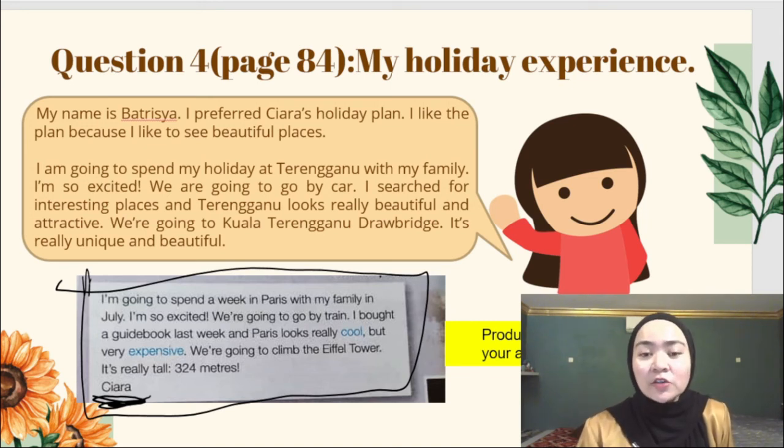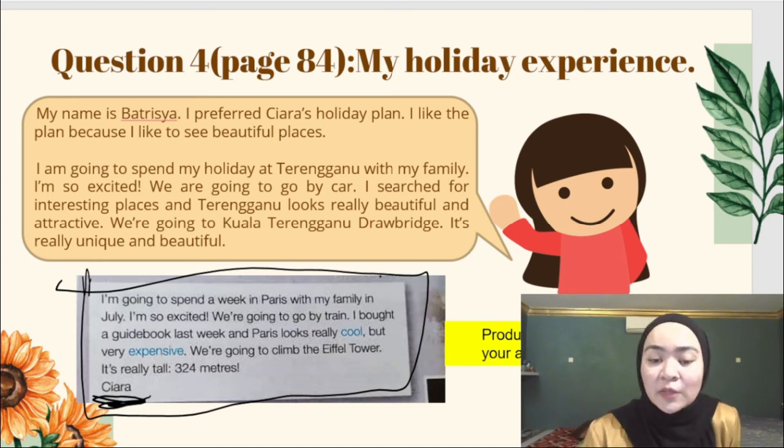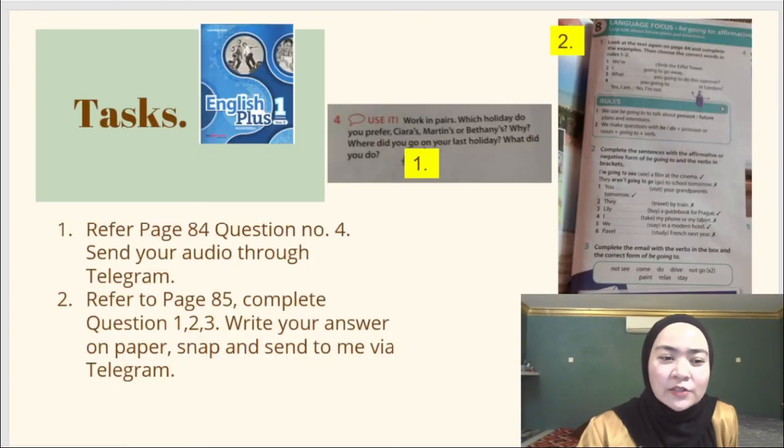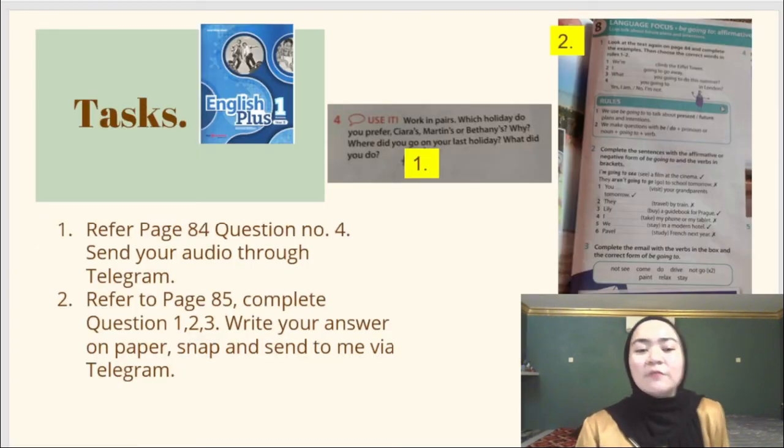After you have produced this paragraph, I'd like you to record your audio reading the paragraph, or simply speak out the paragraph, and then send your audio to me via Telegram or WhatsApp. The link is provided in the group. So this is your task for today.